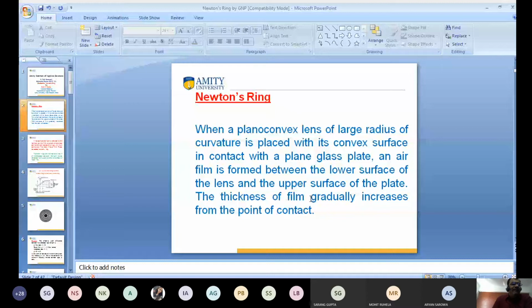The thickness of this film gradually increases from the point of contact. What does it mean? Again, see this one. At the point of contact, the air gap is 0.